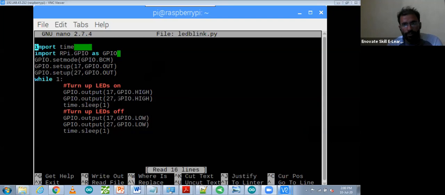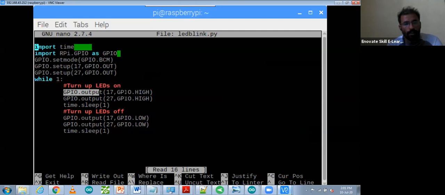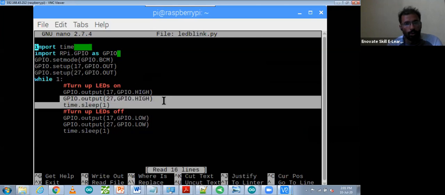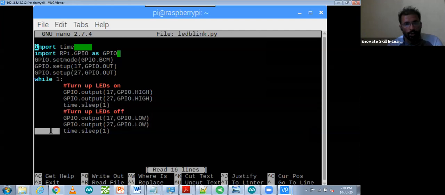So now over here you can use Python. This one is a Python setup. First of all, you are going to use the 17 number GPIO pin as output, and you are going to use 27 also as GPIO pin output. These both pins are 11 number and 13 number in the physical pins. Then you can use the while condition. Turn the LED on: GPIO output 17 high, 17 output low, then time sleep, and after that GPIO output low, high. So you can make a pattern of 2 LEDs, and it will work for infinite time.